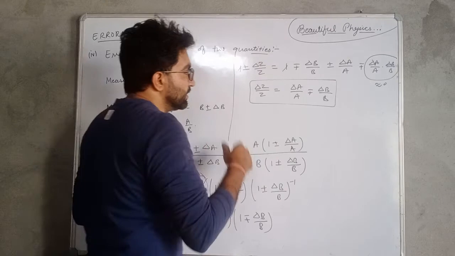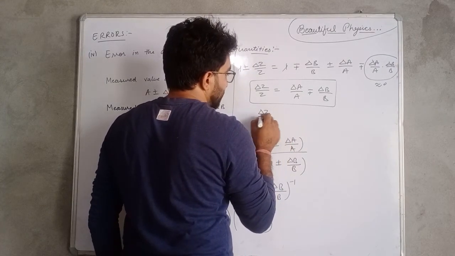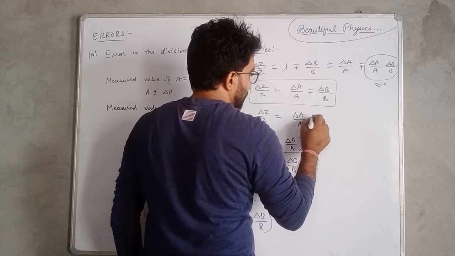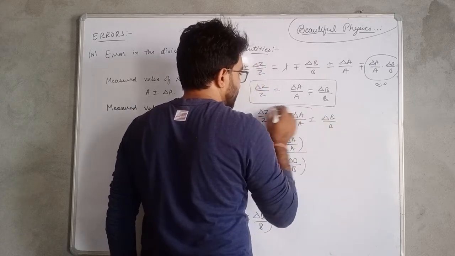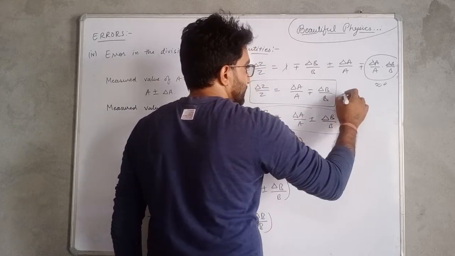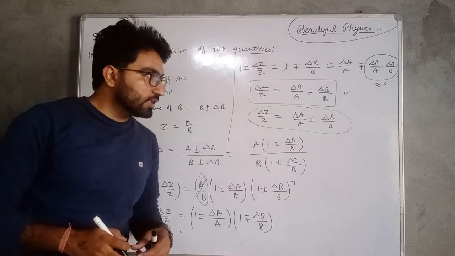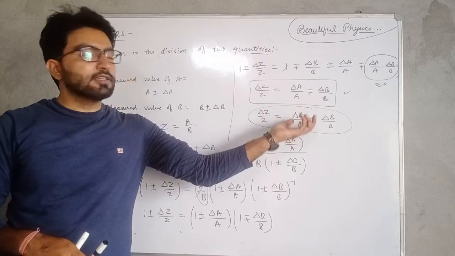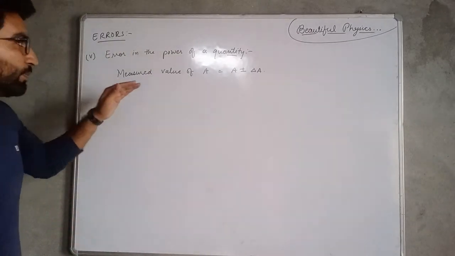Okay, so this is the value of error in case of division of two quantities. If we compare it with multiplication, then delta Z upon Z is equal to delta A upon A plus minus delta B upon B. Okay, it is the case of multiplication and it is the case of division. For having the maximum value or the true value of error, we will take only the positive sign in both of the cases.